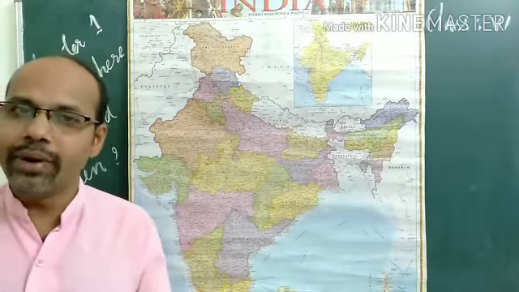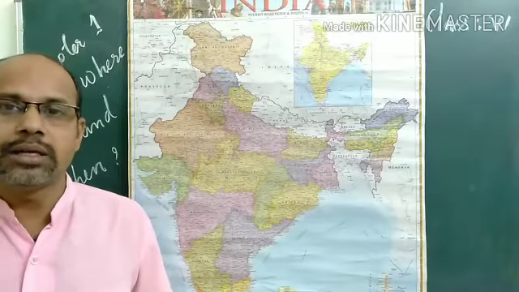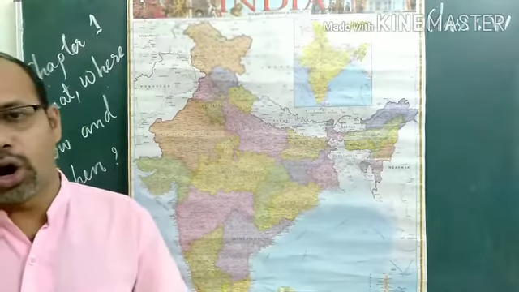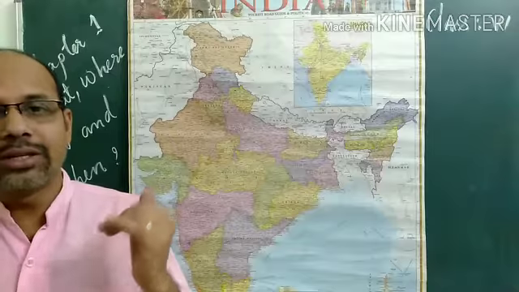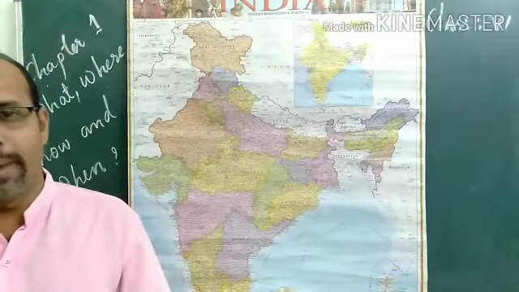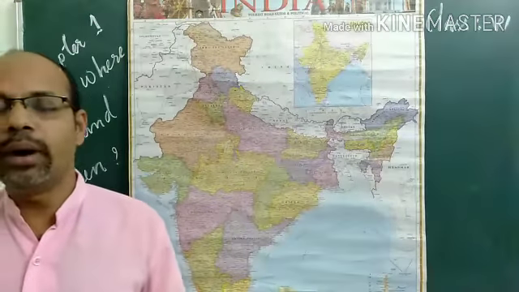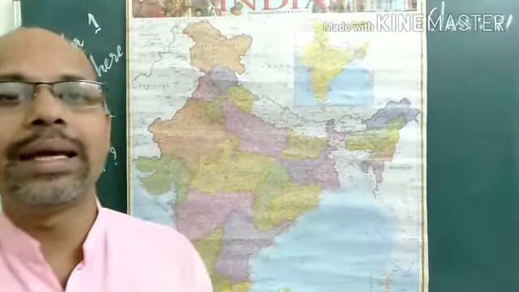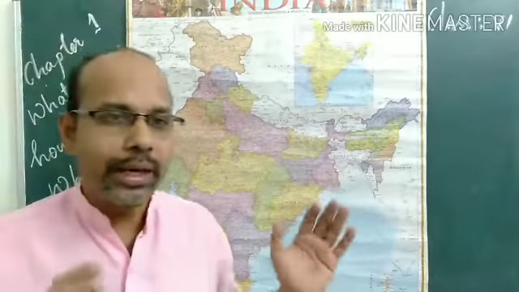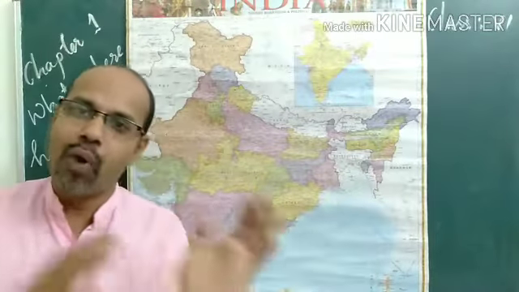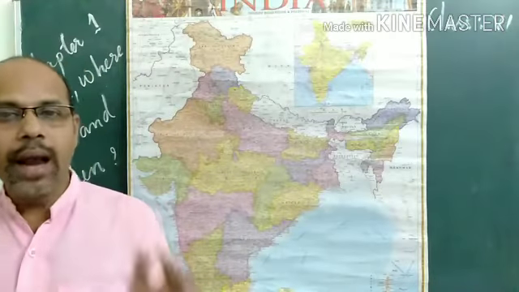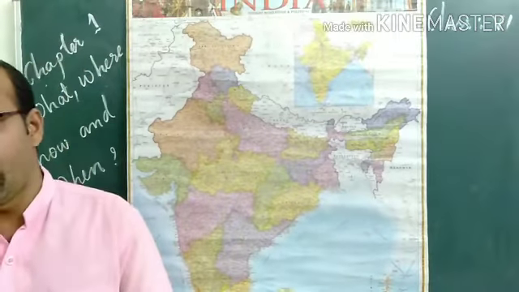In the beginning they were hunter-gatherers. They began to grow crops, they began to settle on the river banks and they began to live collectively together. Earlier they were nomads moving from one place to another. Now they started a settled life.